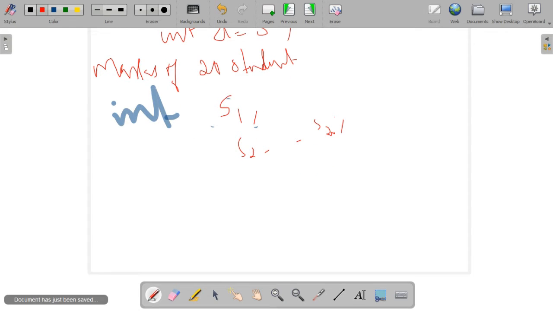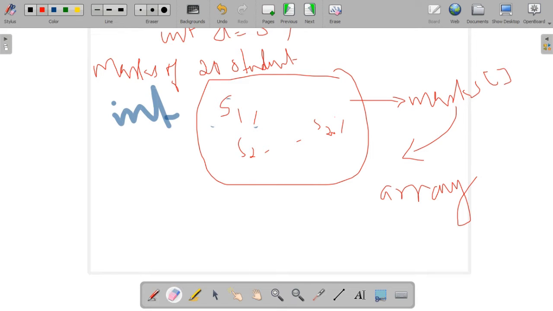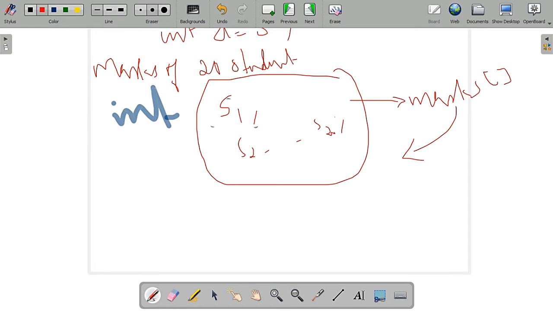That means all the data, marks of 20 students, are saved under a single name. That is known as an array. Array means it is a collection of data items of the same data type. Is it possible to give different 20 or 25 marks in a single variable? Is it possible? No, this is an invalid statement, we can't write it.